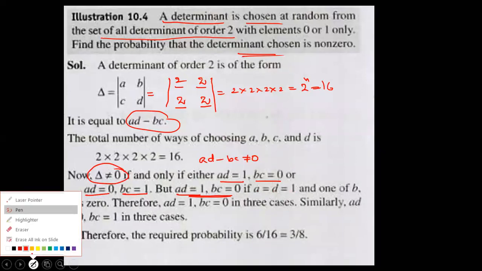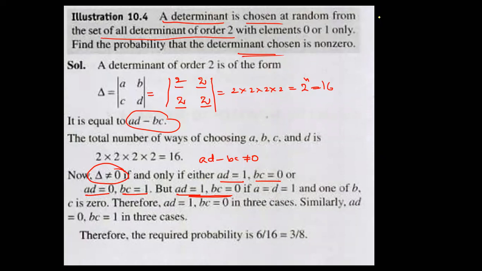Okay, just a minute. Now see, I'm drawing. A, D, that means 1, 1. How many ways? So one of the BC is 0. That means this is 0, 1 like that. I can take like that. See, both are zeros. Am I correct? 3 ways. Dear student, that is case 1.